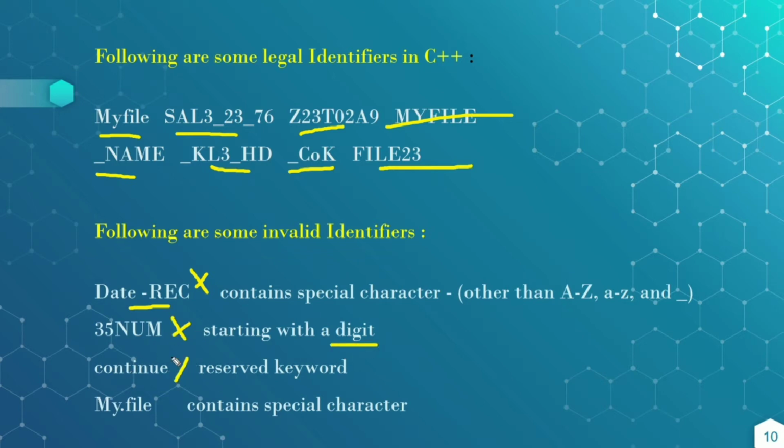Continue is also invalid because continue is a keyword, a jumping statement. My.file is also invalid because it uses the dot as a special character in the identifier. So these are all invalid identifiers.